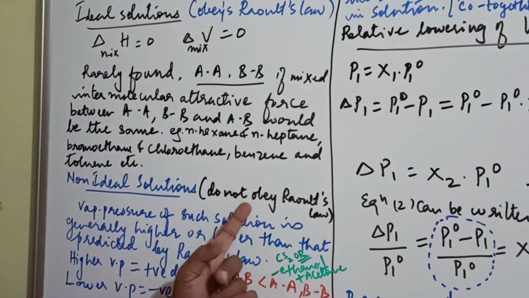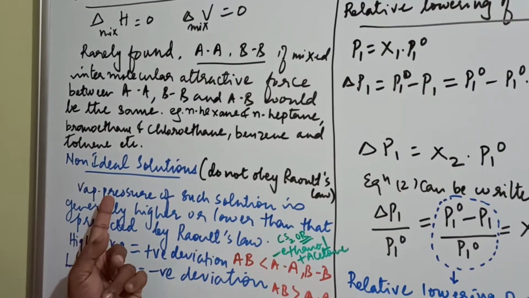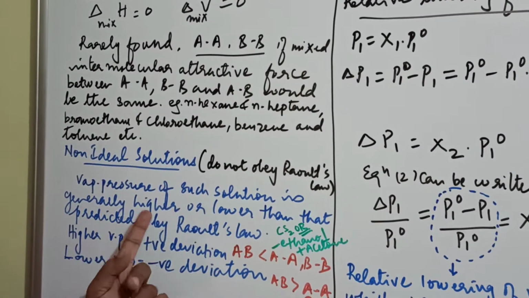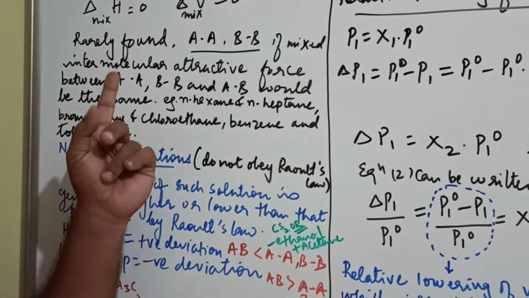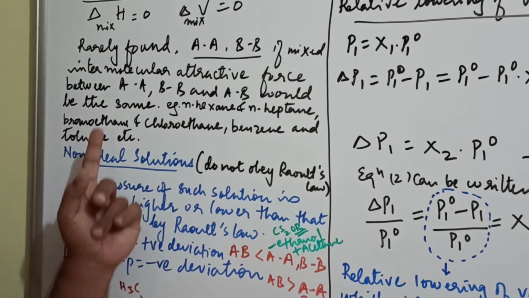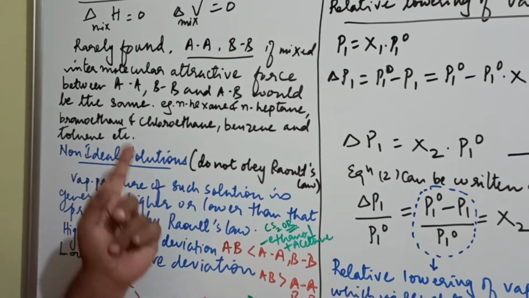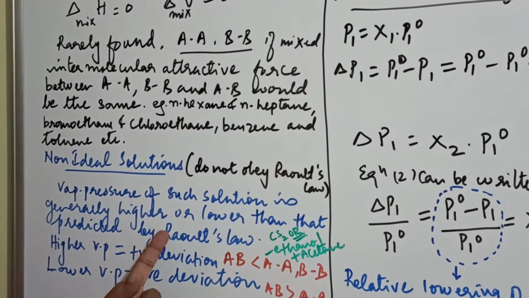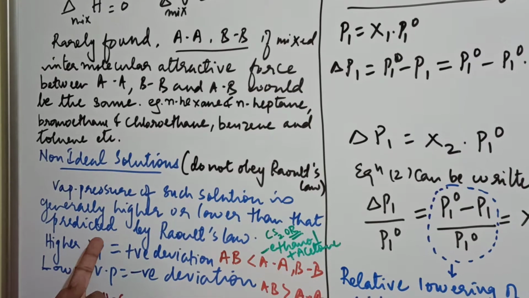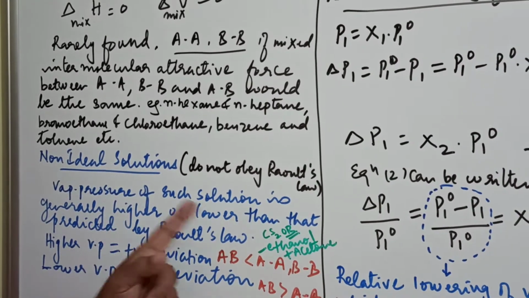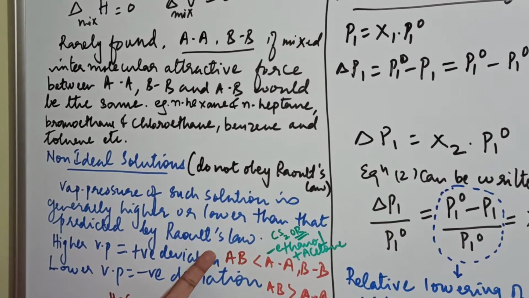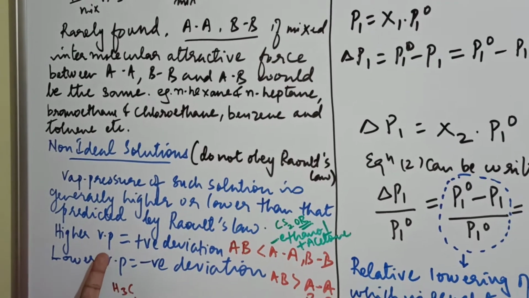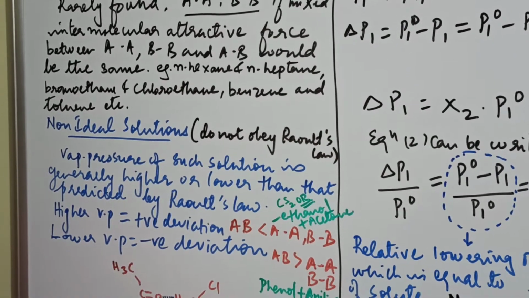Non-ideal solutions do not obey Raoult's law. Vapor pressure of such a solution is generally higher or lower than that predicted by Raoult's law. Higher vapor pressure will be a positive deviation.